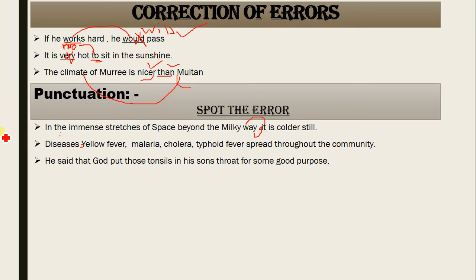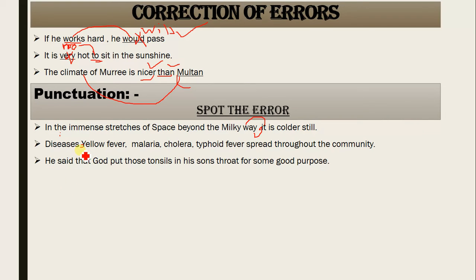We go for the use of colon whenever you want to make the sentence precise, whenever you want to skip some of the words, whenever you want to avoid wordiness. If I use "diseases like" or "some diseases like," I skipped the word some and the word like.